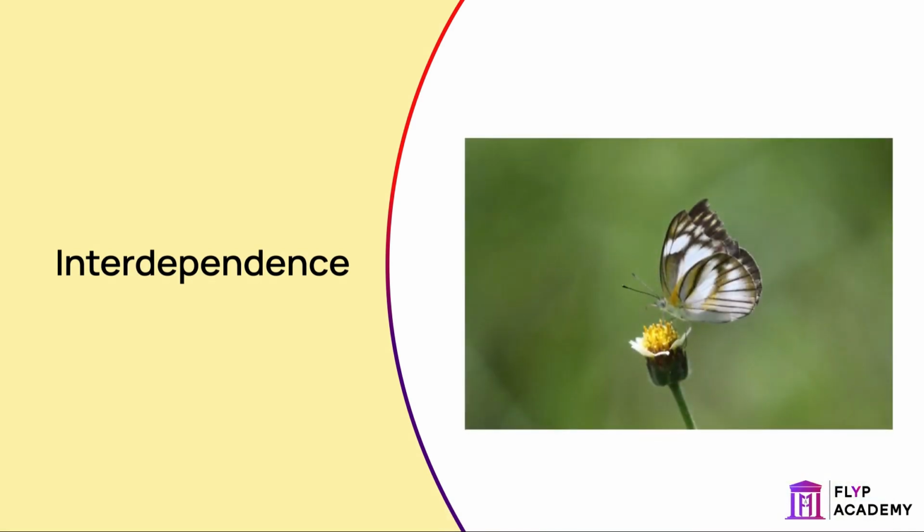An example of interdependence is that insects pollinate flowers, allowing fruits to grow. Animals eat the fruits and disperse the seeds. This means that the animal is fed and the plant's seeds have been spread so more can grow.